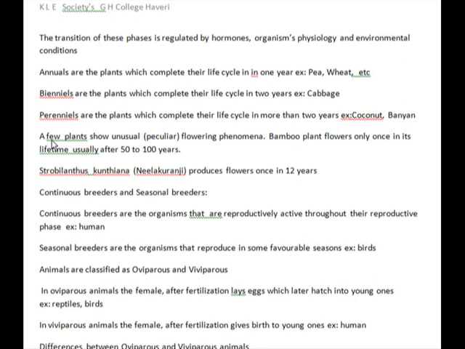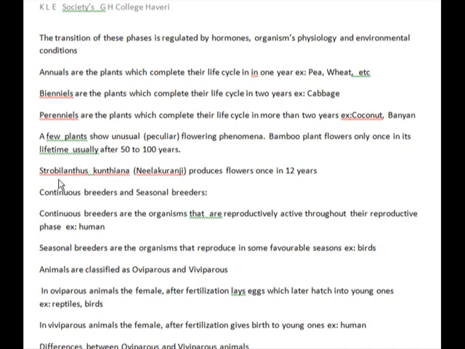A few plants are having unusual or peculiar flowering patterns, flowering phenomena. Bamboo plants flower only once in their lifetime. That is usually after 50 to 100 years. So it is also called a monocarpic plant. It flowers only once in its lifetime. So those plants are called monocarpic plants. So bamboo is a monocarpic plant, or this plant flowers only once in its lifetime.